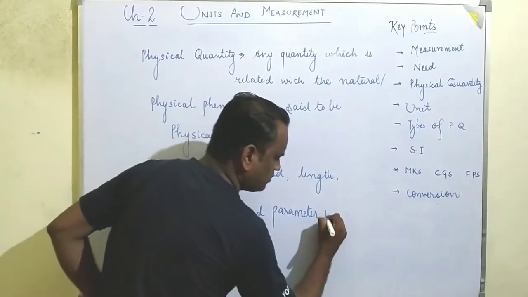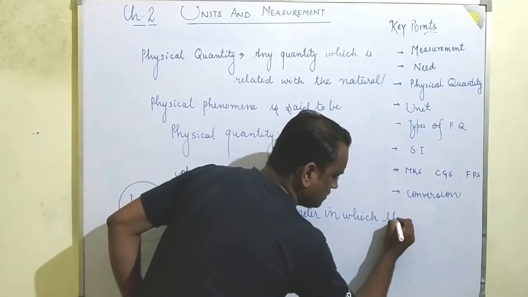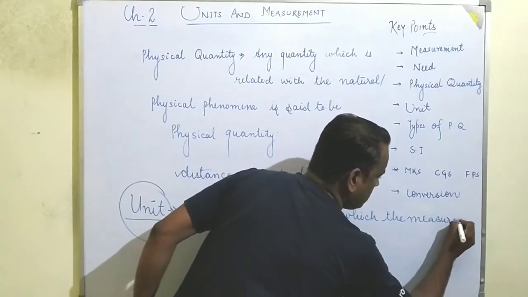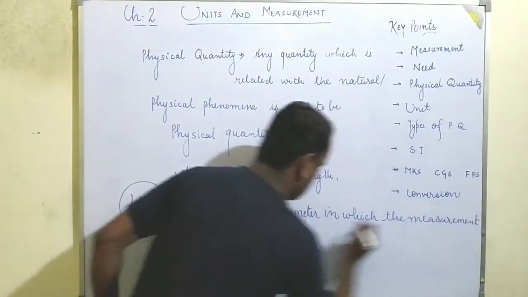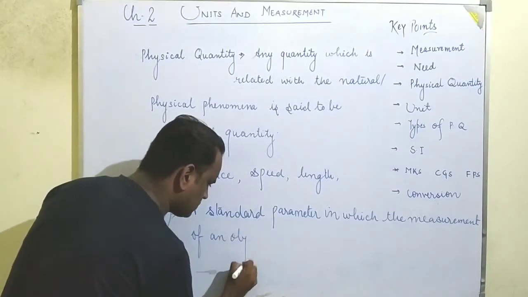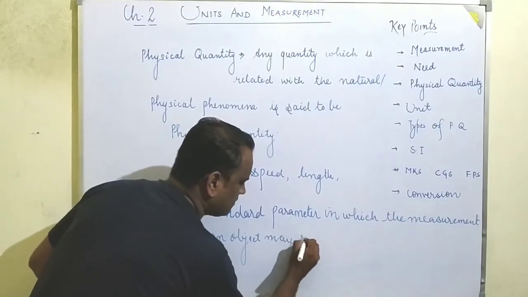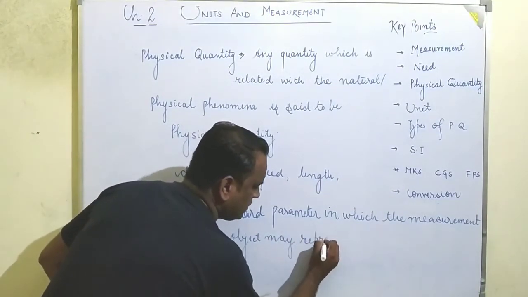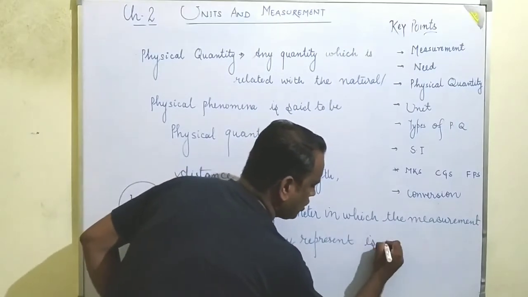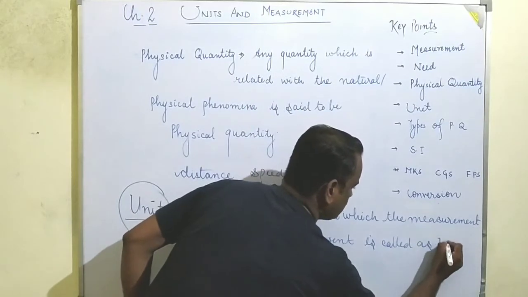in which the measurement of an object may be represented is called a unit.